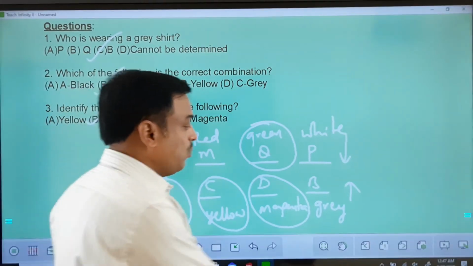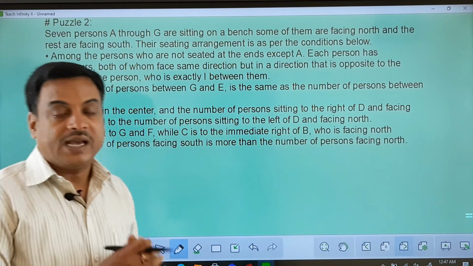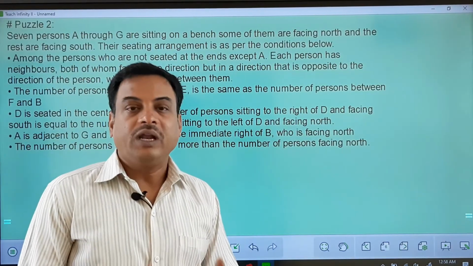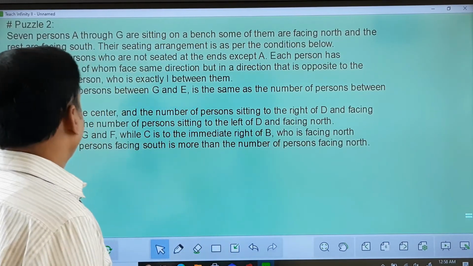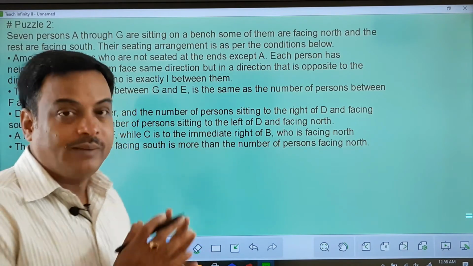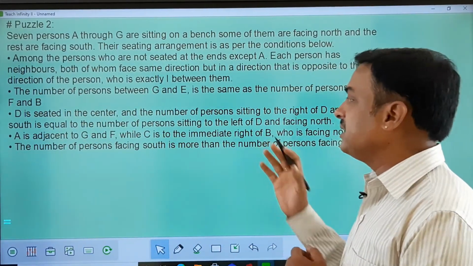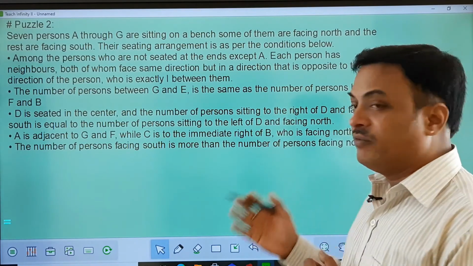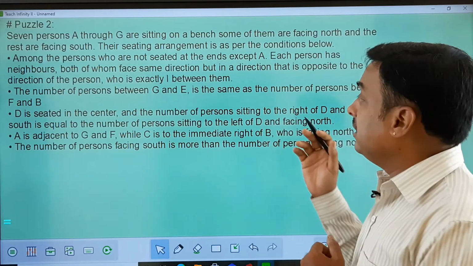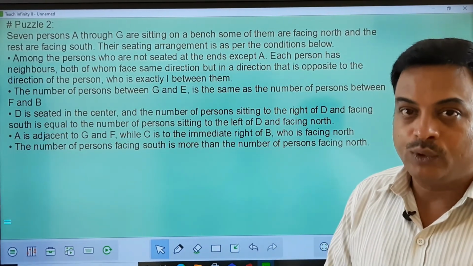Next, let us see one more puzzle for example. Please take a snapshot of this puzzle and start solving it, all of you. Hope you have read the puzzle too. In this puzzle, there are 7 people. The main highlights I am reading here, I am not going to read line by line. First, there are 7 people. Second, some of them are facing north and some of them are facing south. Third, a few conditions are given based on which the arrangement has to go.